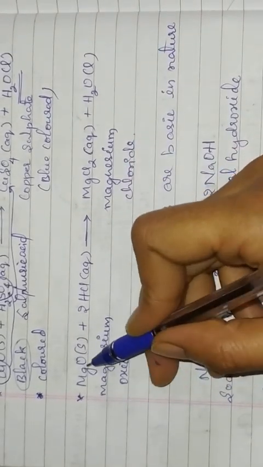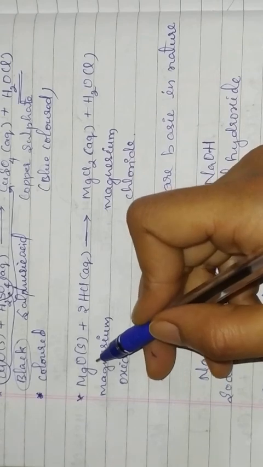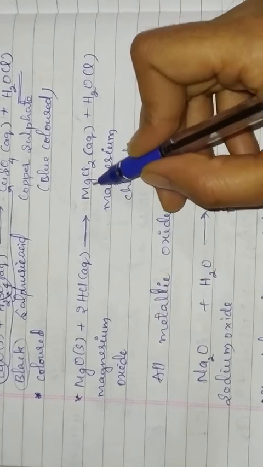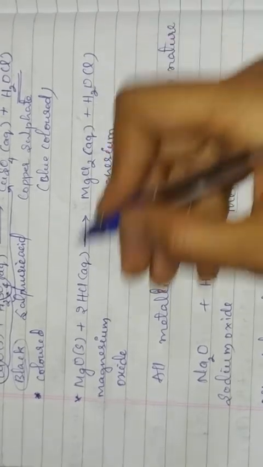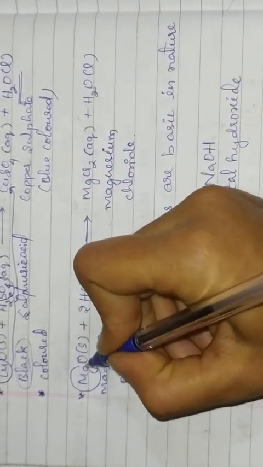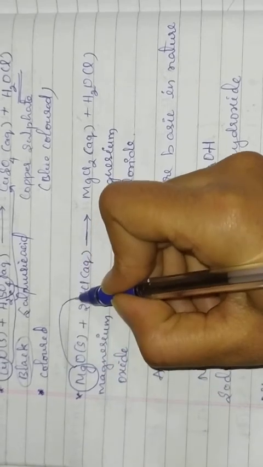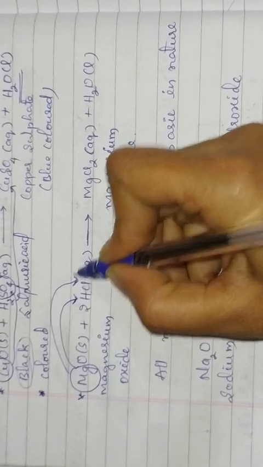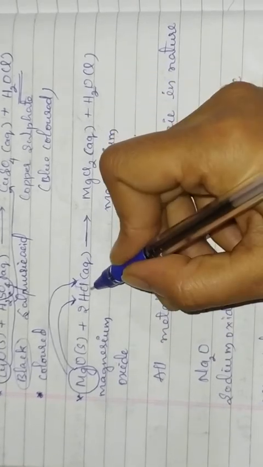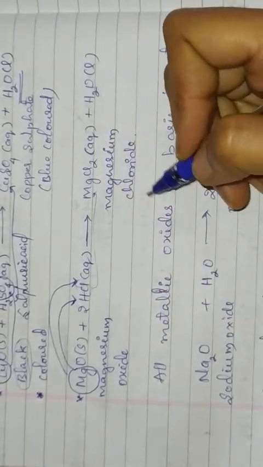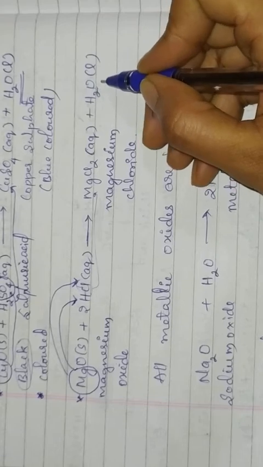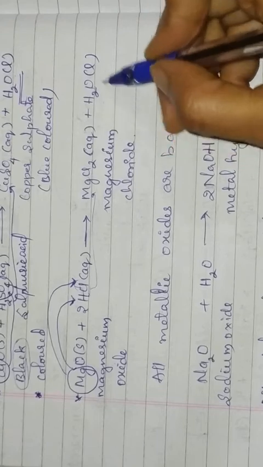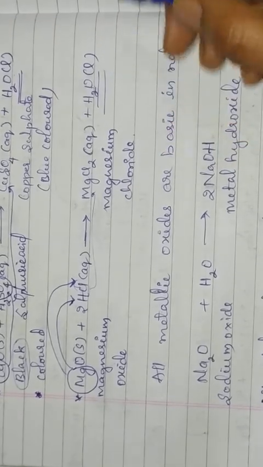Magnesium oxide is a metal oxide. When it reacts with hydrochloric acid, it forms magnesium chloride and water. See here, again this magnesium will displace this hydrogen, and this magnesium will combine with this chlorine atoms and it will form magnesium chloride along with water molecule. This oxygen combines with hydrogen and water molecule is formed.